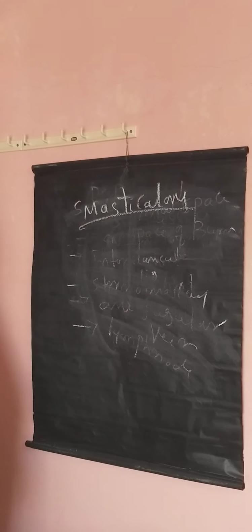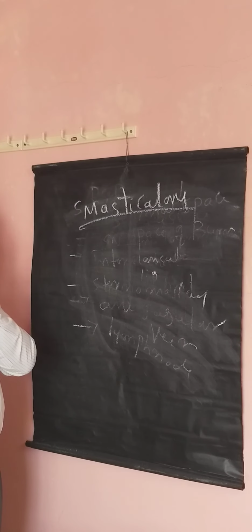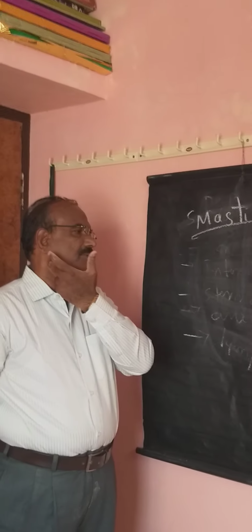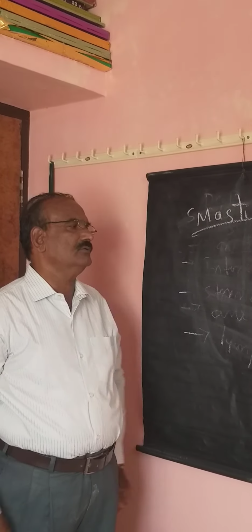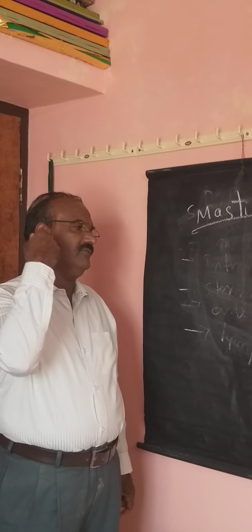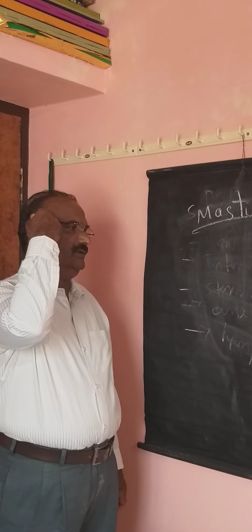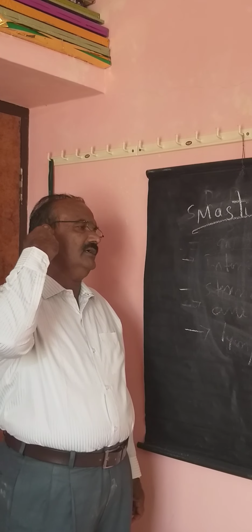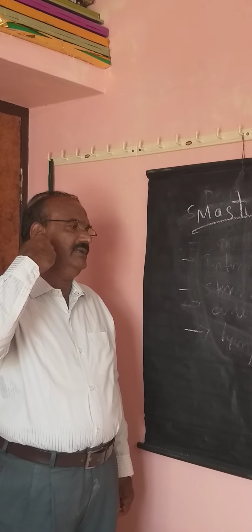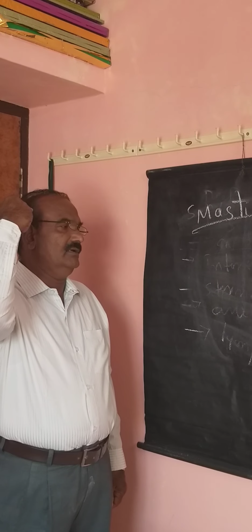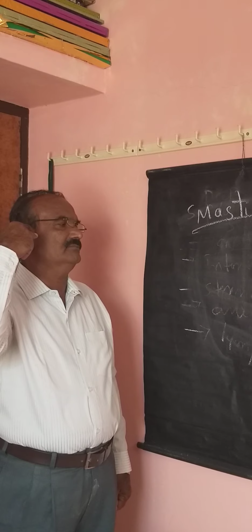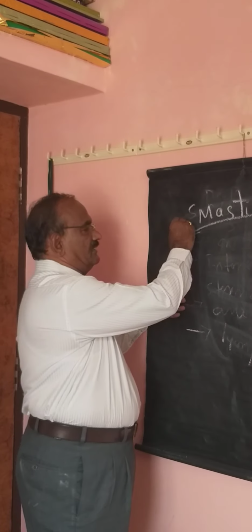Once again I repeat, from the angle of the mandible the fascia will go to the masseter muscle, and from there to the zygomatic arch. From the zygomatic arch, the deep fibers go to the medial pterygoid and to the lateral pterygoid plate. The space formed is called the masticatory space.